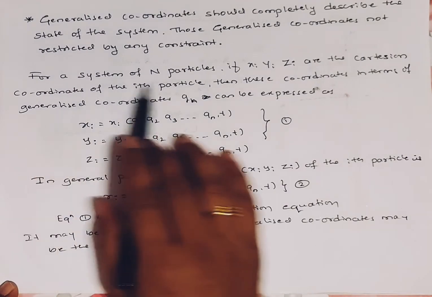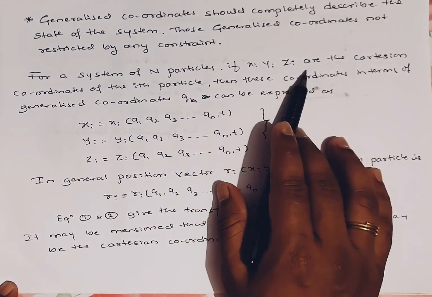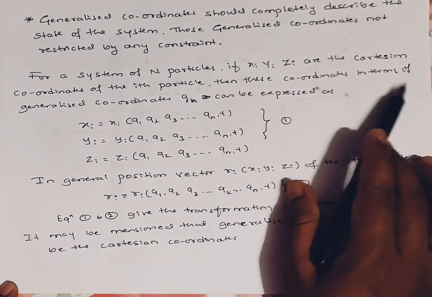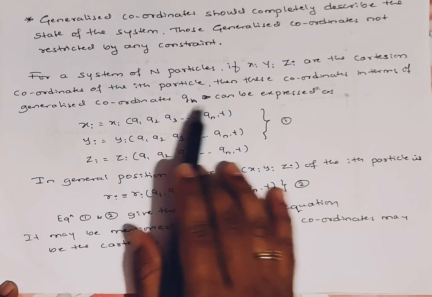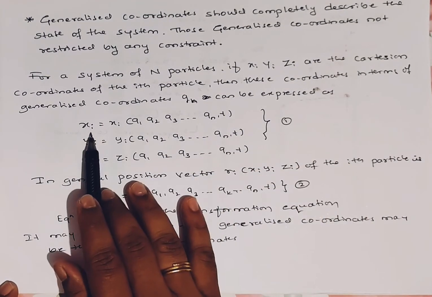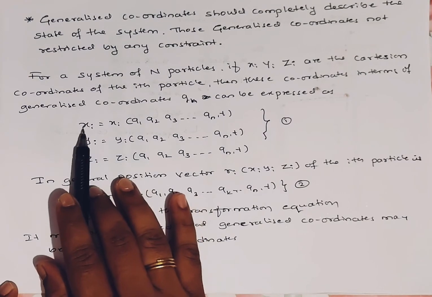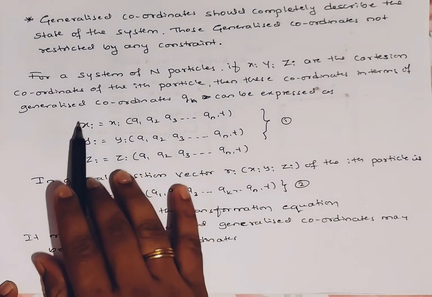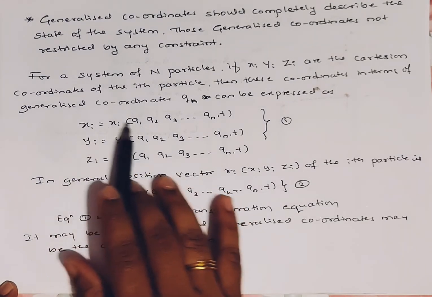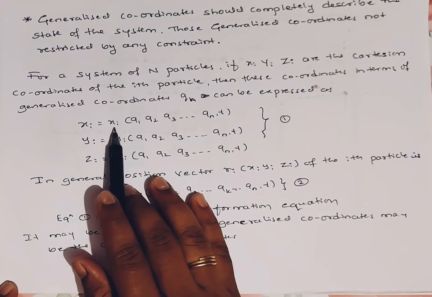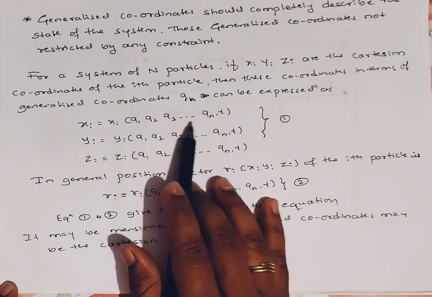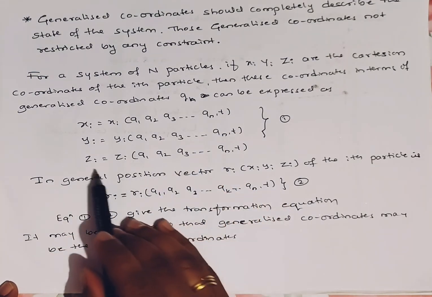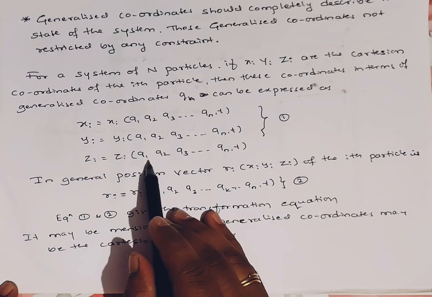Now for a system of n particles, if xi, yi, zi are the Cartesian coordinates of the ith particle, then these coordinates can be expressed in terms of the generalized coordinates qn. In the Cartesian coordinate system, it is now transformed into generalized coordinates: xi is a function of q1, q2, q3 up to qn, comma, time t, and similarly yi and zi. zi is a function of q1, q2, q3.